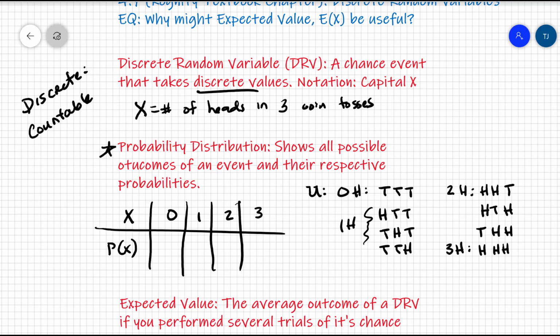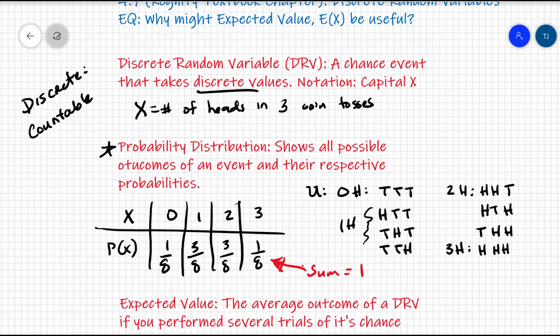So now we look at how many different possible outcomes we have. We had 8. Only 1 of them resulted in getting 0 heads. 3 out of 8 resulted in 1 head, 3 out of 8 resulted in 2 heads, and 1 out of 8 resulted in 3 heads. An important note here is that the sum of your probabilities is going to add up to 1. That's what we know about a sample space: it's all possible events, that universal set, every possible thing. So our probabilities need to always add up to 1 whenever we are looking at a probability distribution.